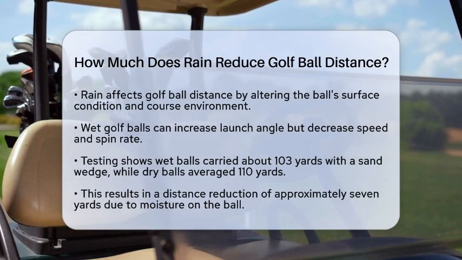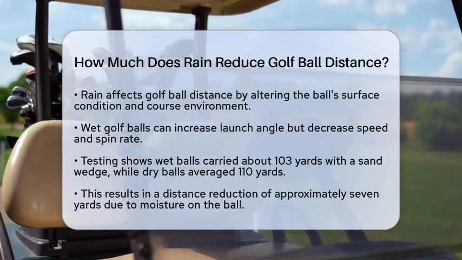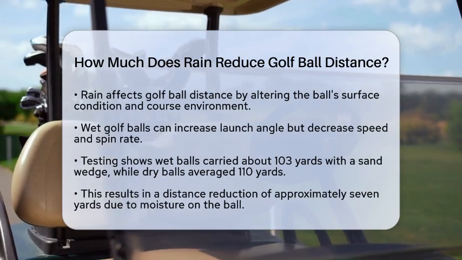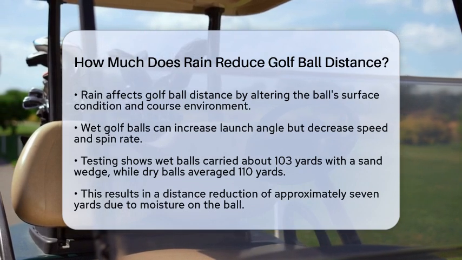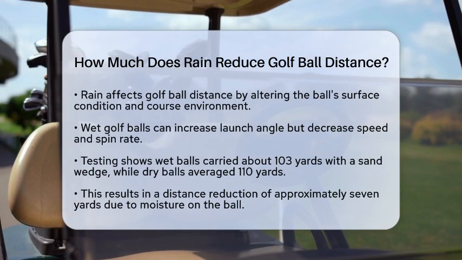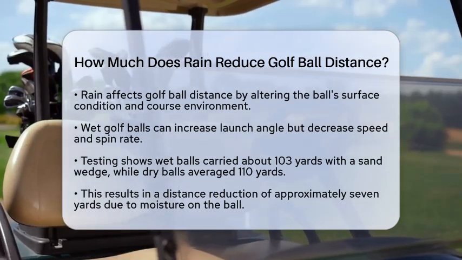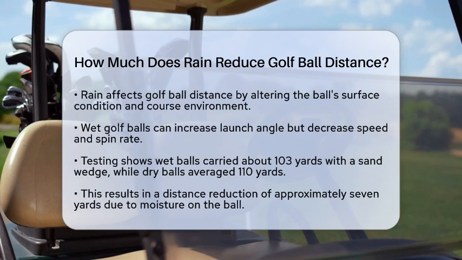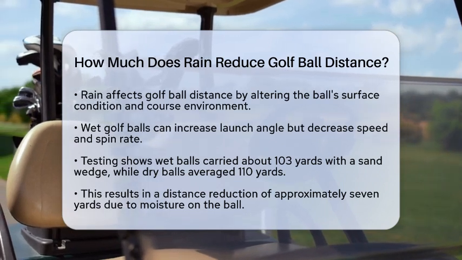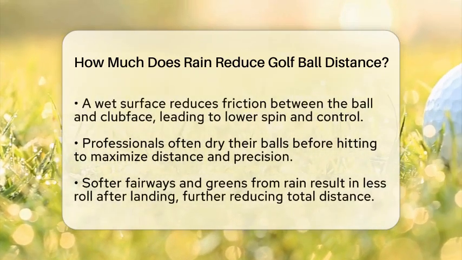Rain primarily impacts golf ball distance by changing the ball's surface condition and the overall course environment. When a golf ball gets wet, water droplets on its surface can increase the launch angle. However, this also reduces the ball's speed and spin rate. For instance, when testing with a sand wedge at 110 yards, wet balls averaged about 103 yards in carry. In contrast, dry balls carried around 110 yards. This shows a reduction of roughly 7 yards due to moisture on the ball alone.